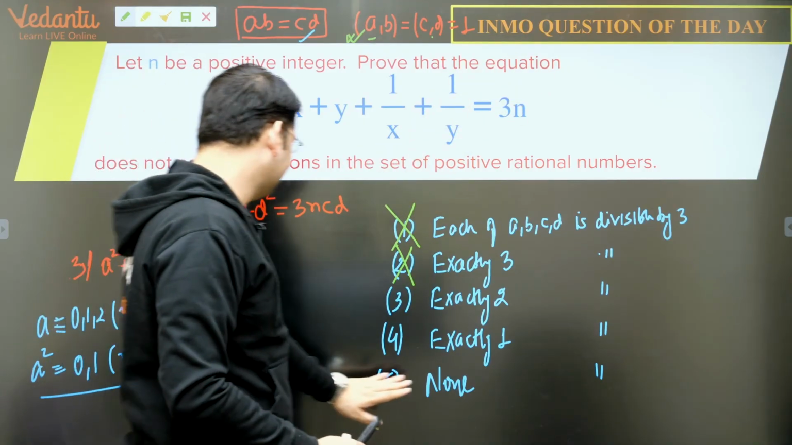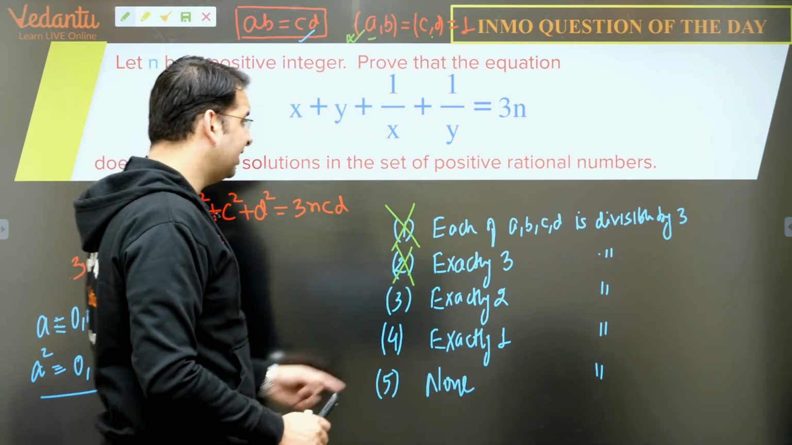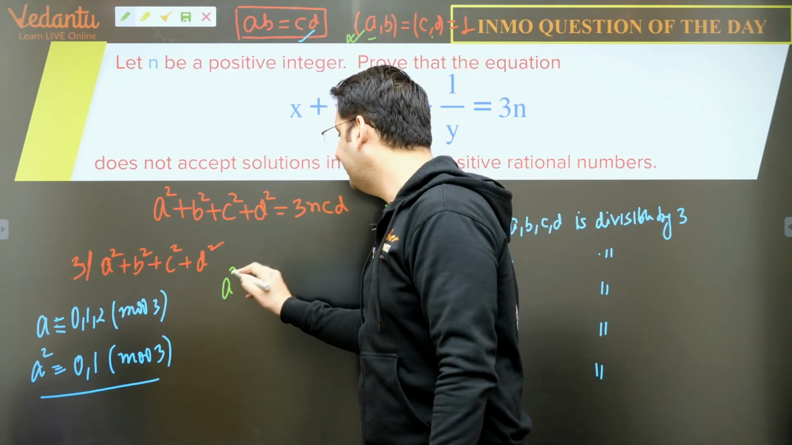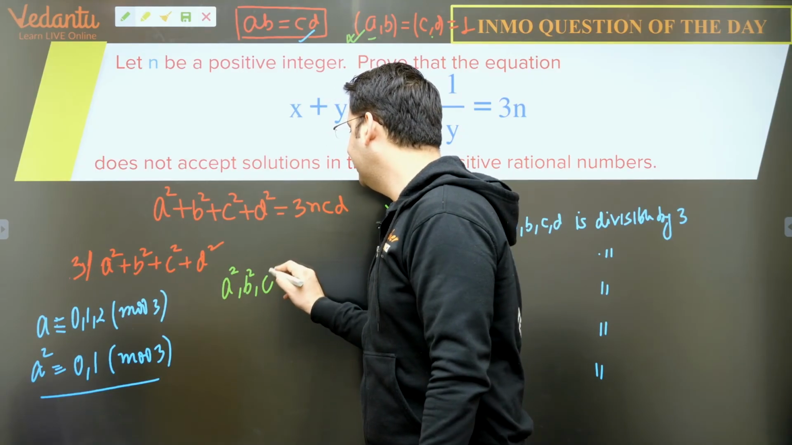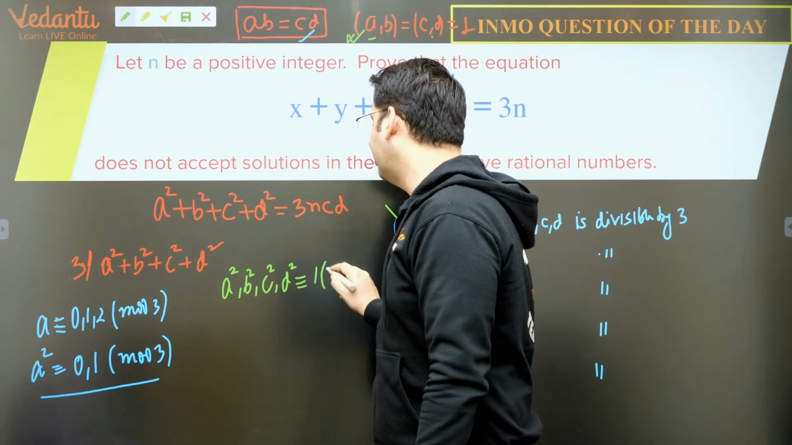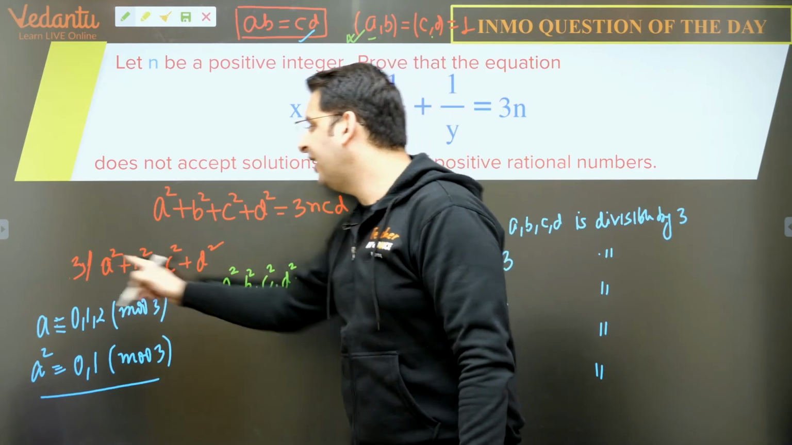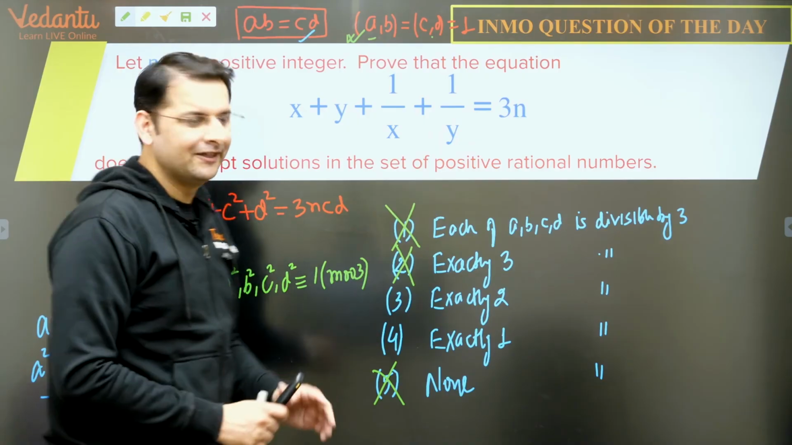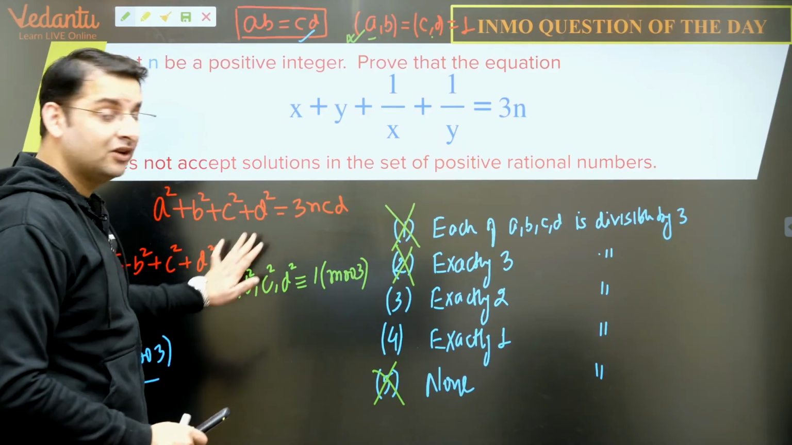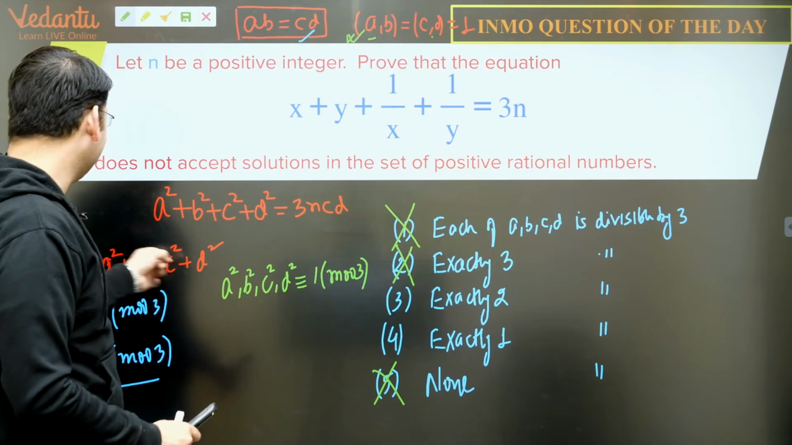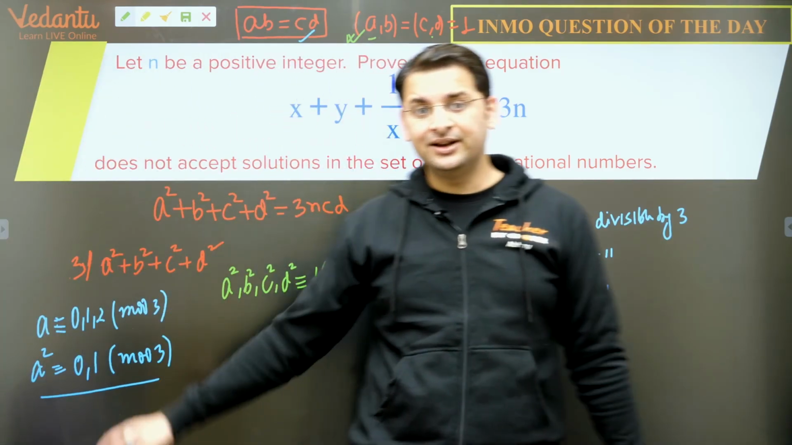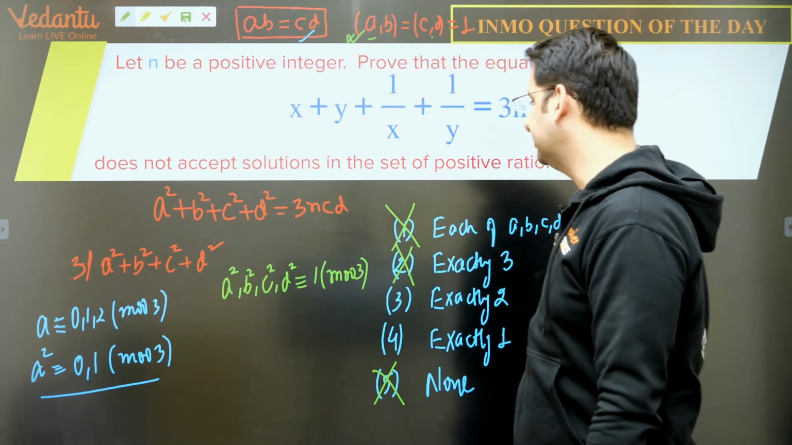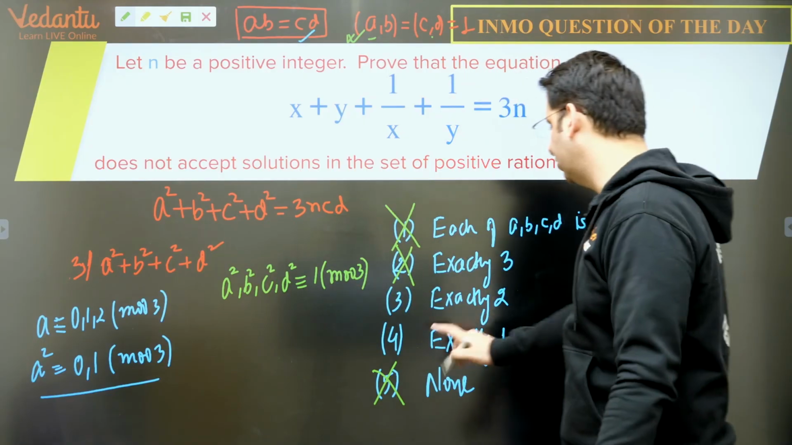Now let us look at this case. None of this is divisible by 3. So none of A, B, C, D is divisible by 3. So can I say A square, B square, C square and D square will all be 1 mod 3? And if I add them up, this will not be true. Because if we add, A square plus B square plus C square plus D square will be 4 mod 3, but I need that 3 should divide A square plus B square plus C square plus D square, so this will not hold true in this case also.